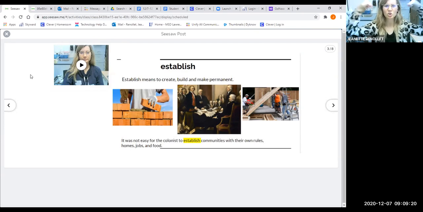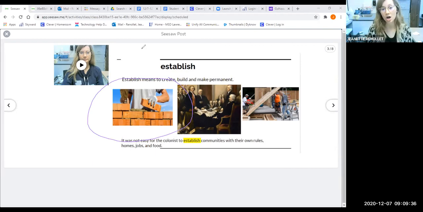Permanent is like strong. If you see the picture here, I noticed that these guys are building with bricks. If you build something with bricks, it's pretty permanent. It's going to be there a long time because it's really strong. So we are going to learn about this word establish.